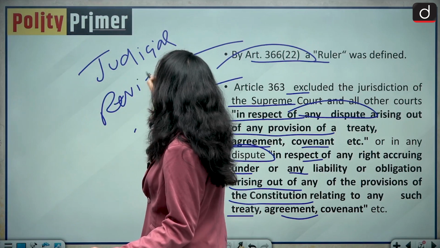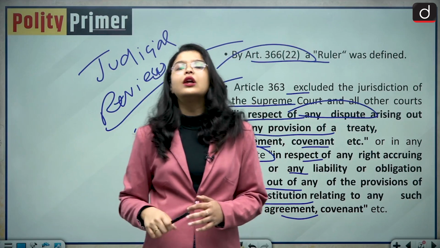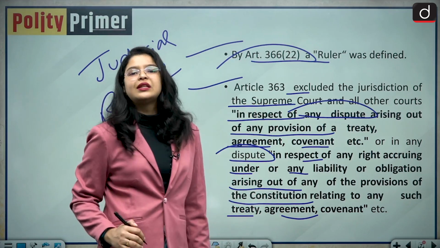Judicial review of these covenants, treaties or agreements was not allowed by virtue of Article 363.